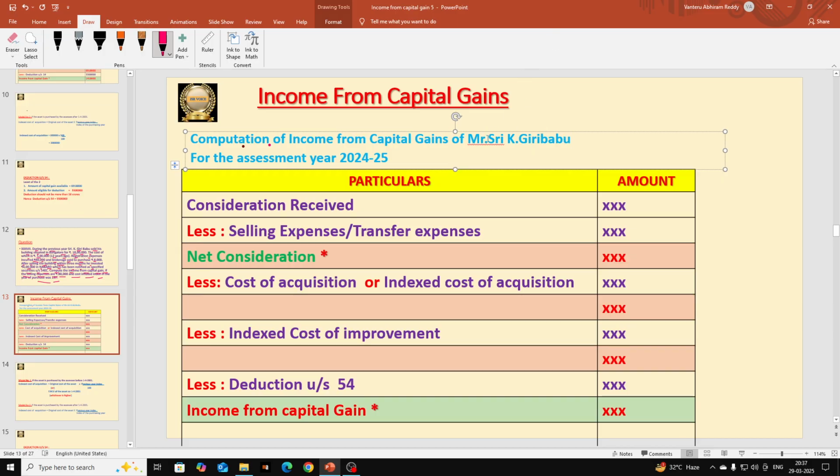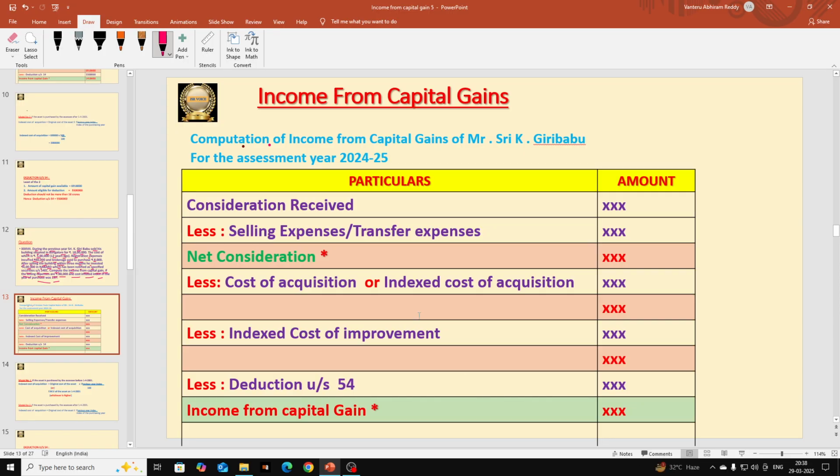Okay, so the assessee name is K. Giri Babu. For the assessment year 2024-25, this is the total heading that we are going to give on top of that format. Okay, and we are going to draw columns, particulars and amount. Here the columns are ready, and we are going to record all the amounts.